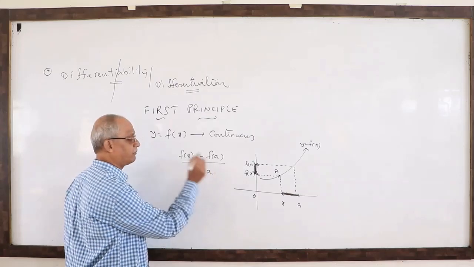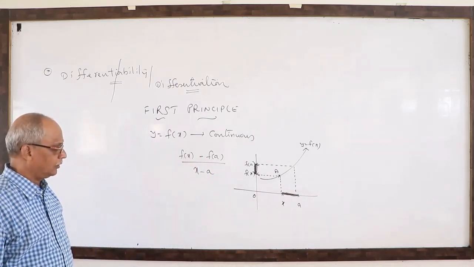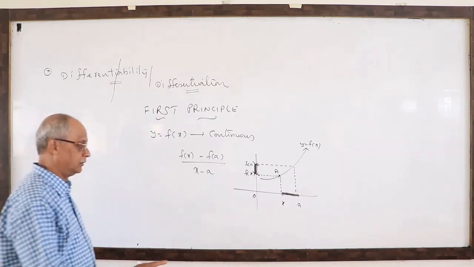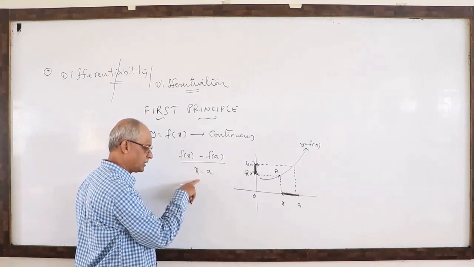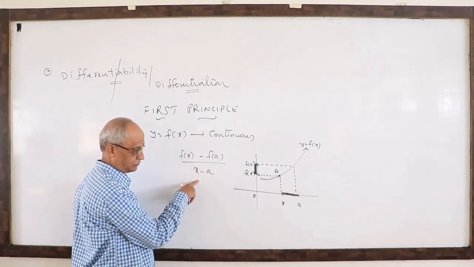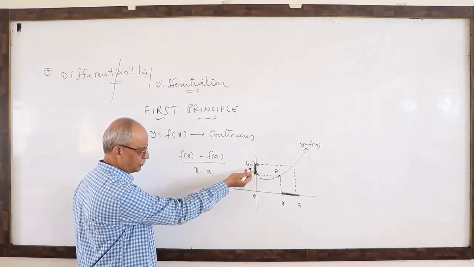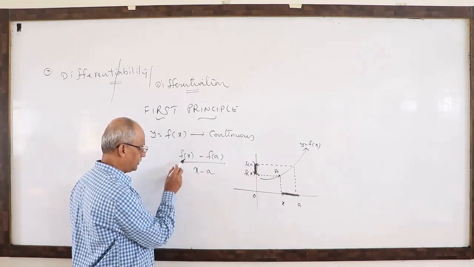Therefore, I wrote denominator x minus a. So overall, what we started doing is the ratio of the difference of y coordinates with the difference of x coordinates. From this scale, you understand f of a is bigger than f of x, but it is negative.